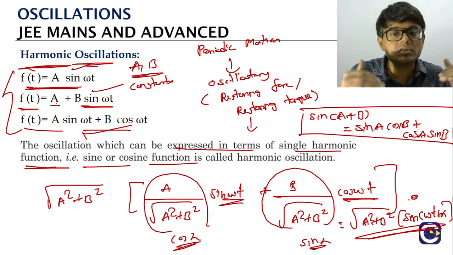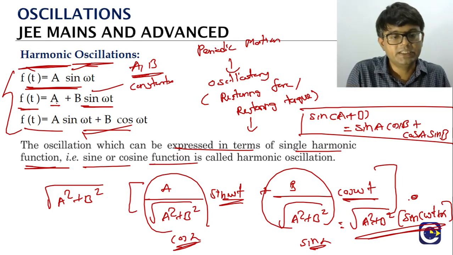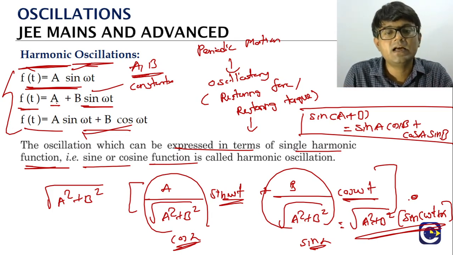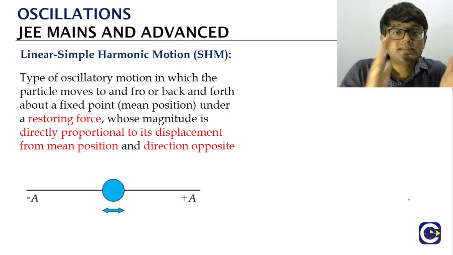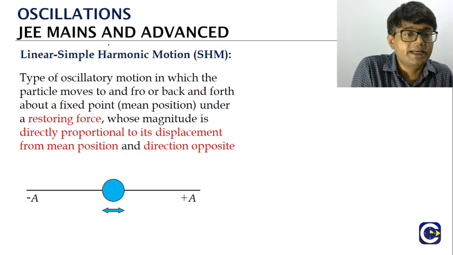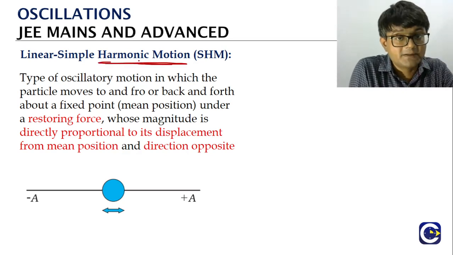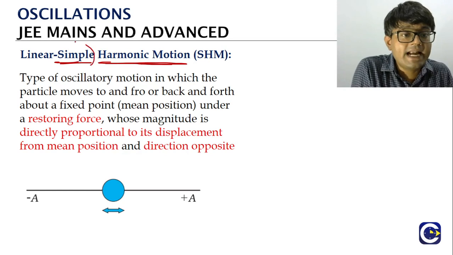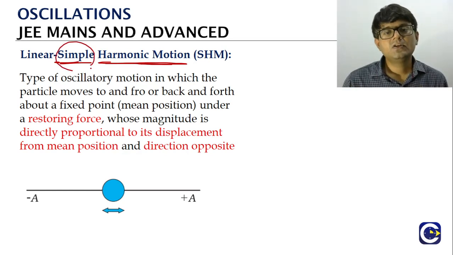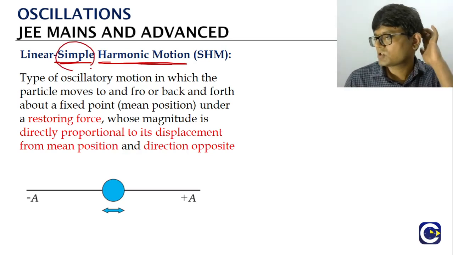So harmonic oscillations are what? They are a type of oscillations where the equation is represented by a single sine or cos function. That's it. Now the simple harmonic motion. You can see the harmonic motion is as it is coming. In addition, we are adding the word simple. So what is this simple harmonic motion or SHM?